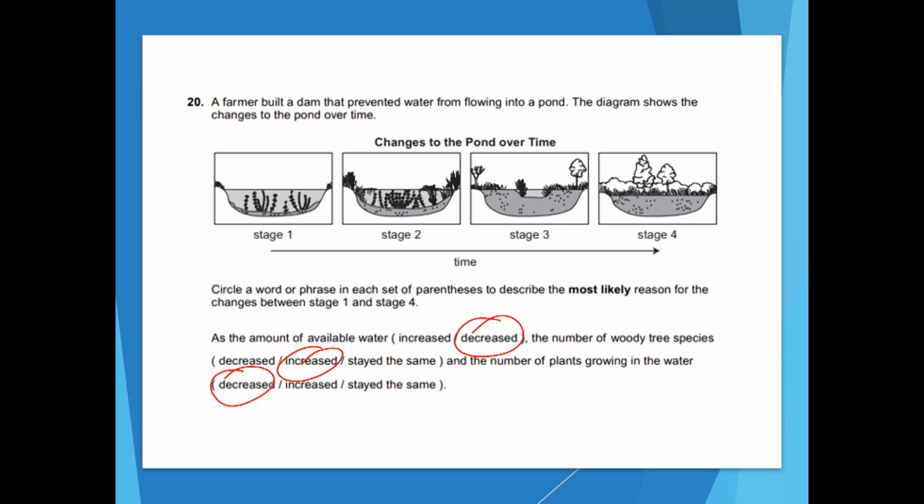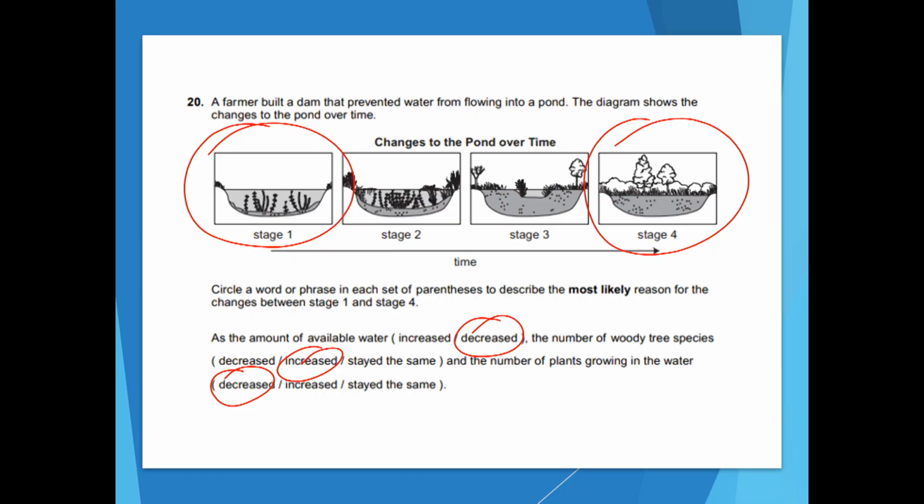The next one is the number of woody tree species increased. I don't really see any trees in this picture, and then over here I see a lot of trees. So it's definitely increasing here. And then the last one says, and the number of plants growing in the water decreased. Well, look at stage 4. There is no water. And so if there's no water, there's no plants growing in it. And so that's why that one's decreasing as well.